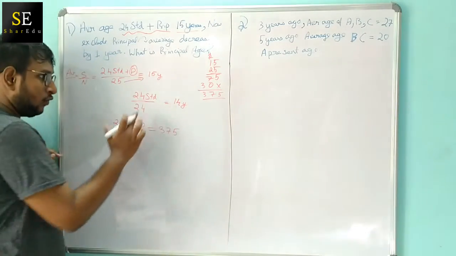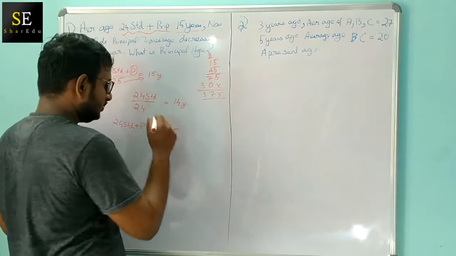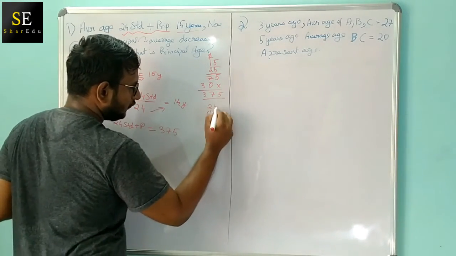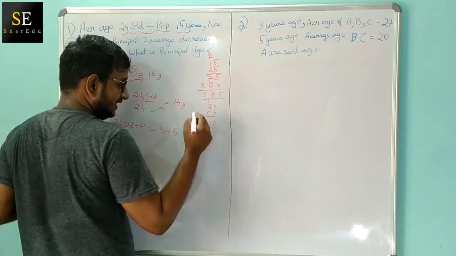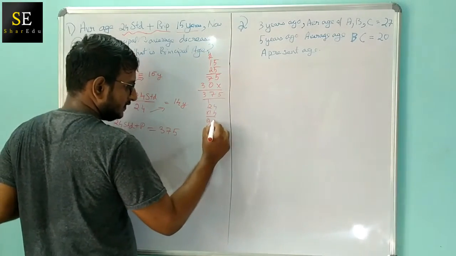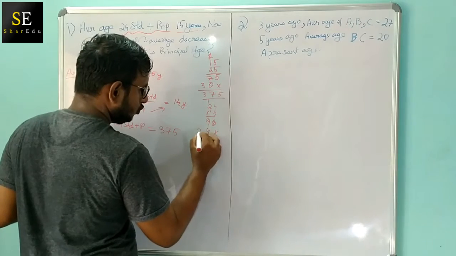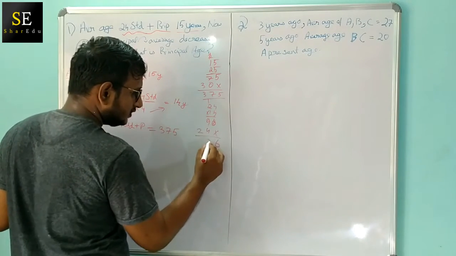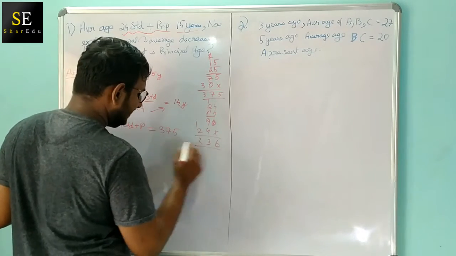Now we are going to find only the age of the 24 students. 24 into 14: 4 4s are 16, 4 2s are 8 plus 1, 9, so 336.